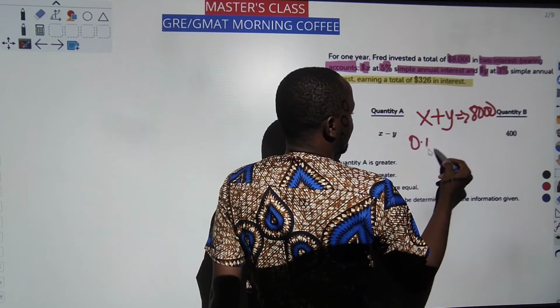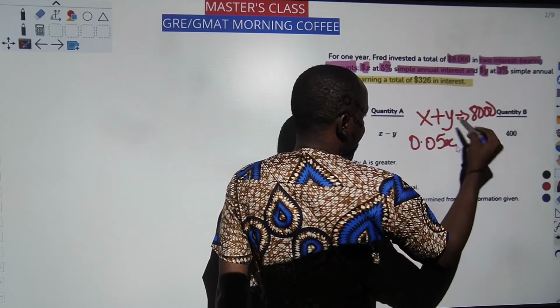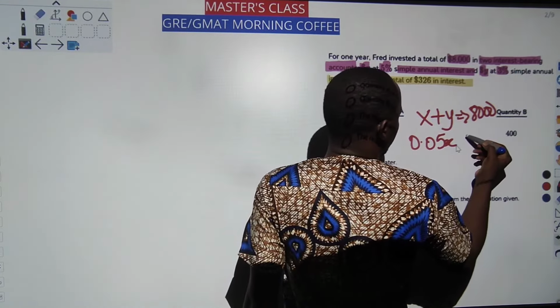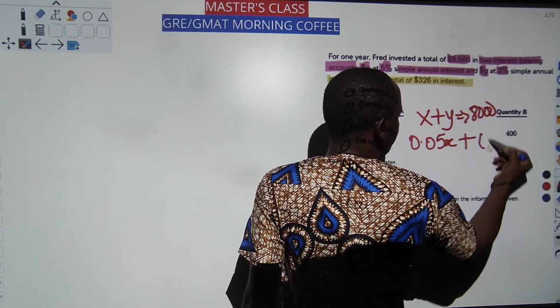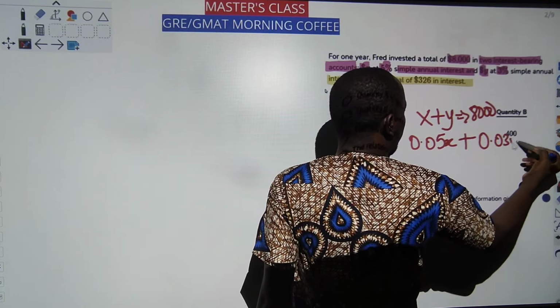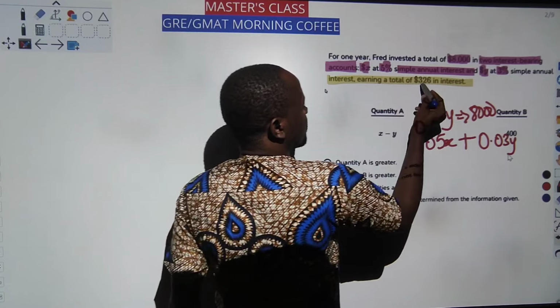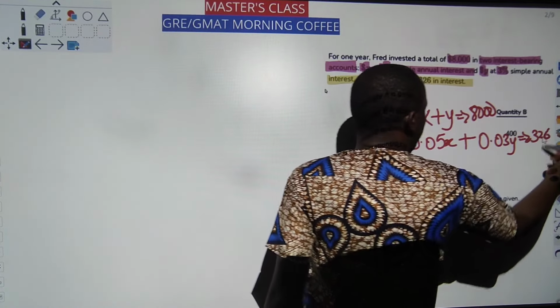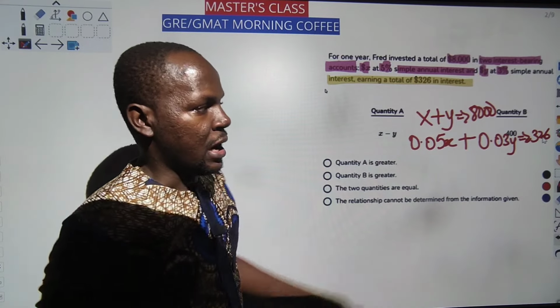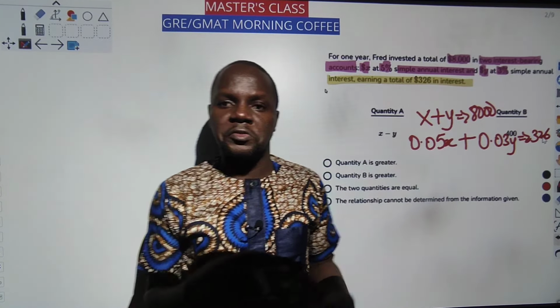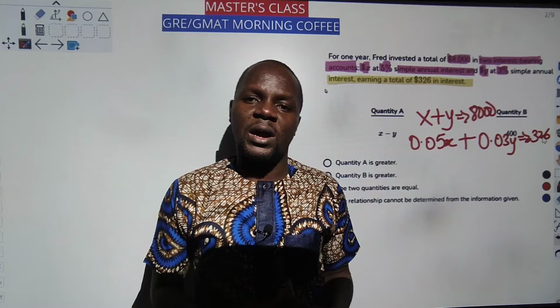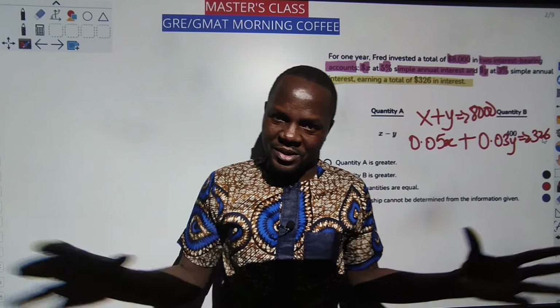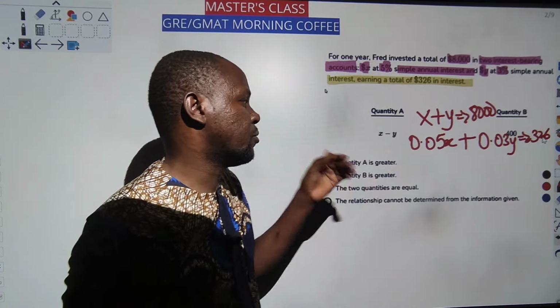That's 0.05x. Then the other one, plus 3%, is 0.03y, yielding the total interest of 326. You can see this is better in the sense that you are having two equations that you can solve for x and y simultaneously. So it's very simple to solve for x and y.